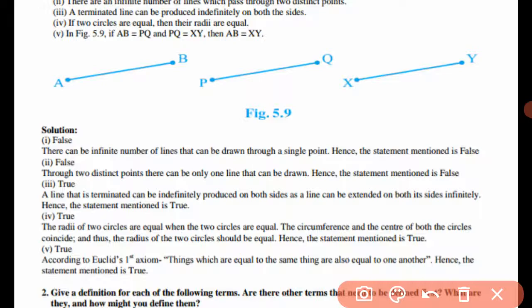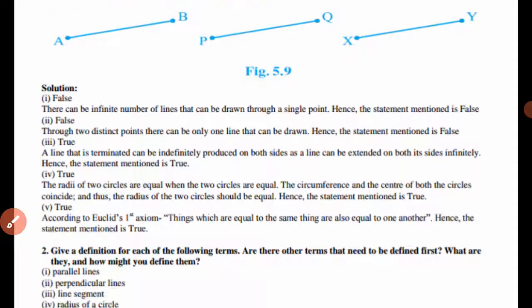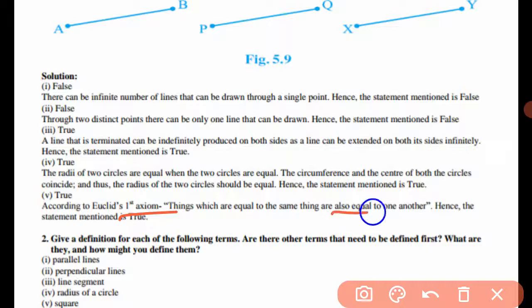In fourth part it is asking if two circles are equal, then their radii are equal. Yes, when the radii of two circles are equal, then we can say that circles are also equal. Now in fifth part we have given a figure, that is AB, PQ and XY. So here AB equals PQ, PQ equals XY and AB equals XY. So in this we can say according to Euclid's first axiom, things which are equal to the same things are also equal to one another. Hence the statement is true.